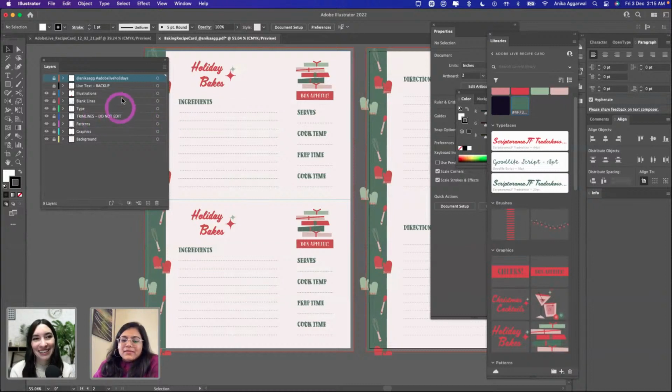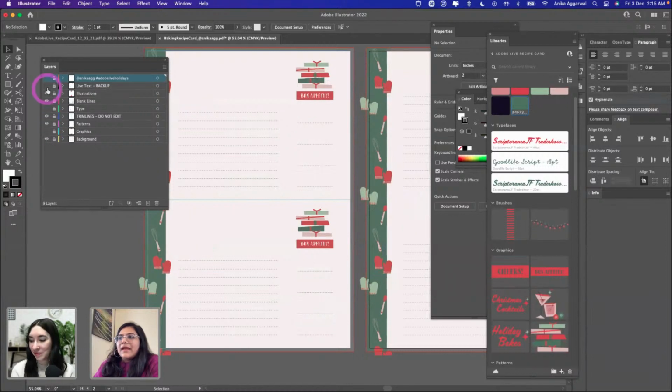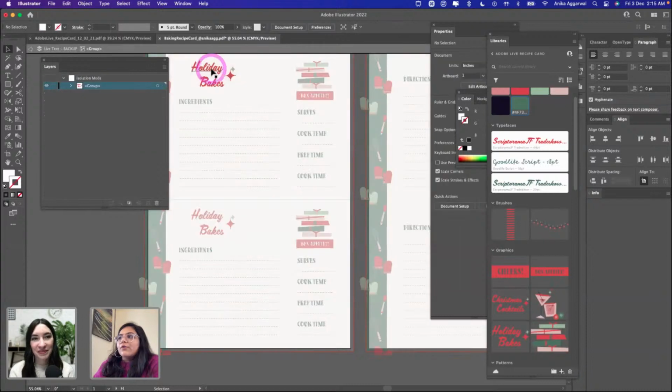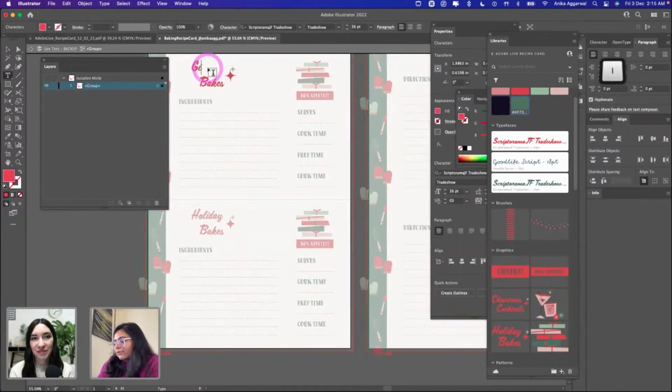Do not edit. And there's this fun little live text backup. Now you may ask, what is that? So you have type, which is basically all the text we have, like we did in the file that I just made, and also the graphics. If you want to edit something and make it your own, you can unlock this guy and actually go in and double click and go into isolation mode and call it gingerbread, or I guess hot cocoa, for instance.